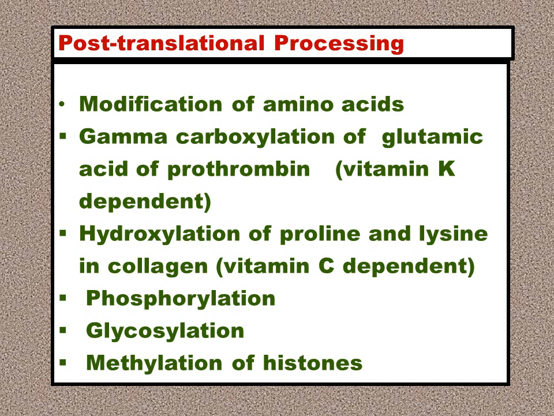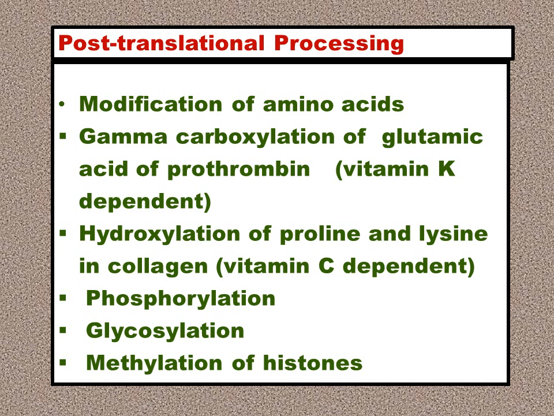Now, modification of amino acids occurs, such as gamma carboxylation of glutamic acid of prothrombin, wherein, if you remember, vitamin K is required as a coenzyme in gamma carboxylation of glutamic acid, and when prothrombin is being synthesized, that step is vitamin K dependent and prothrombin is converted to thrombin.